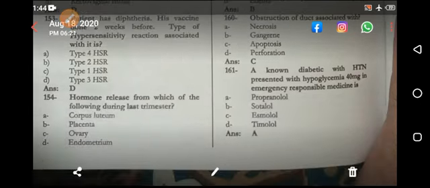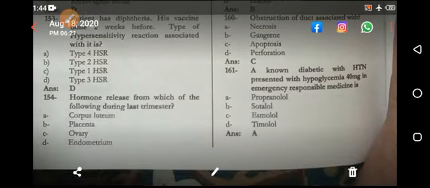Next, the difference between type 1 and type 2 hypersensitivity reaction. You are having 1, 2, 3, 4. The 4 is cell mediated. The other 3 are immune mediated. These 3 are immediate hypersensitivity reactions. 4 is a delayed hypersensitivity reaction.